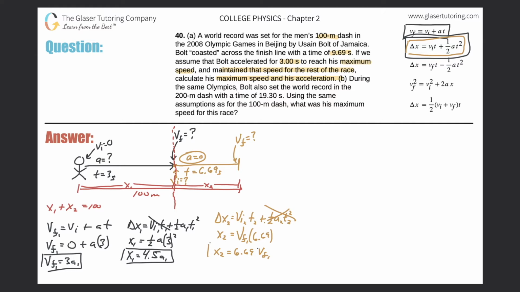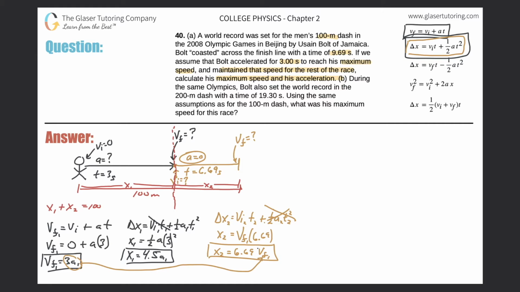So what I can do here is maybe do a little substitution, right? Maybe I can relate these two together. Let's see what happens when I plug one in for the other. Let's take this value, since that's equal to VF1, and plug it in to here.